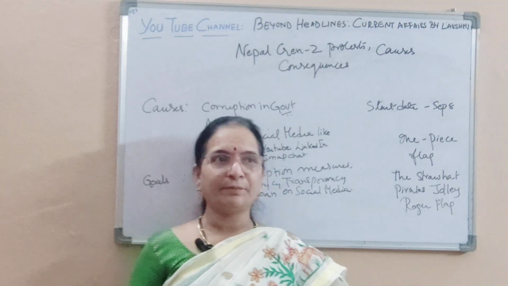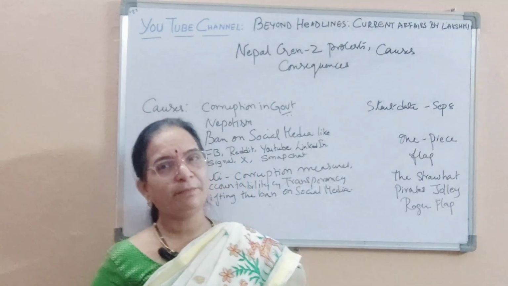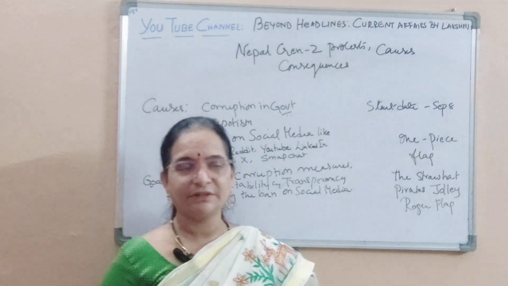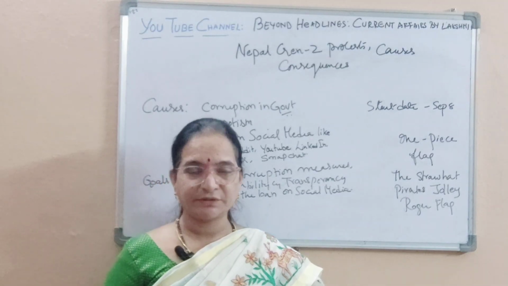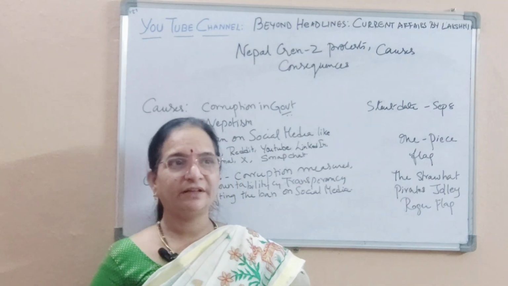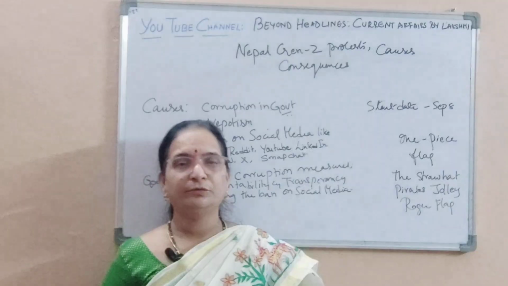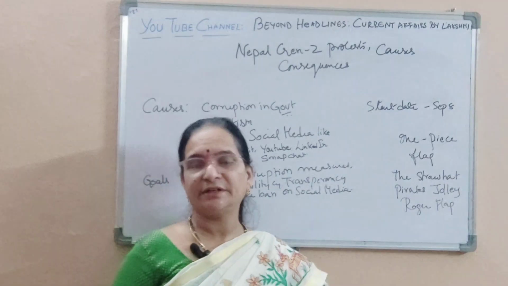So why did this happen? Because the Nepal government imposed a ban on social media apps and platforms, as they failed to comply with the rules and regulations of the country.